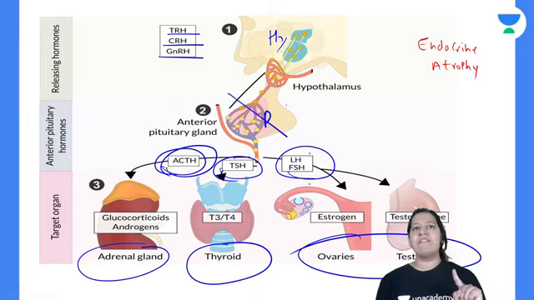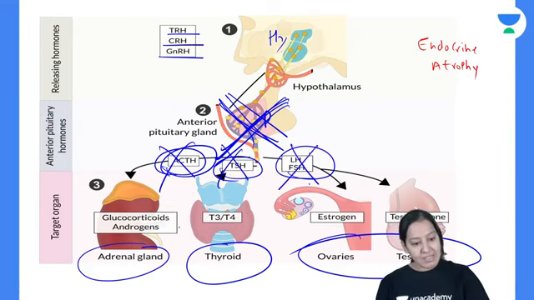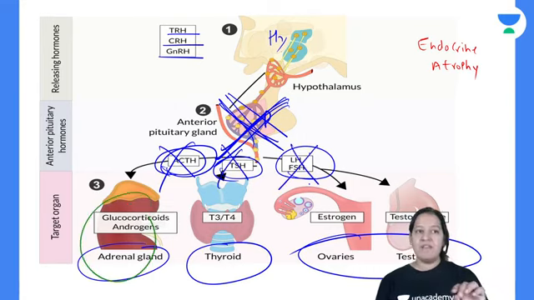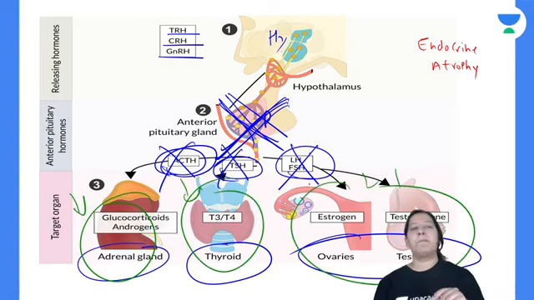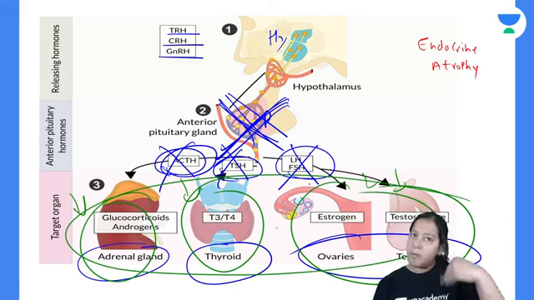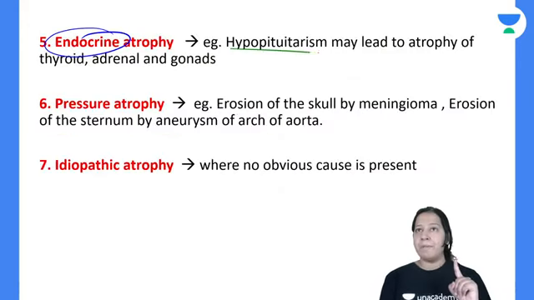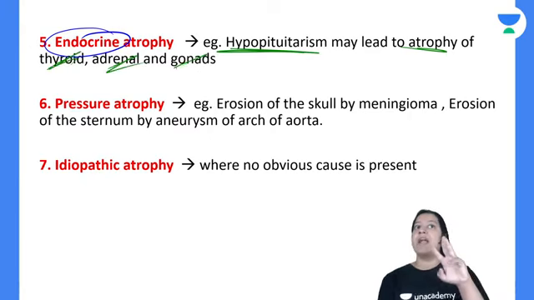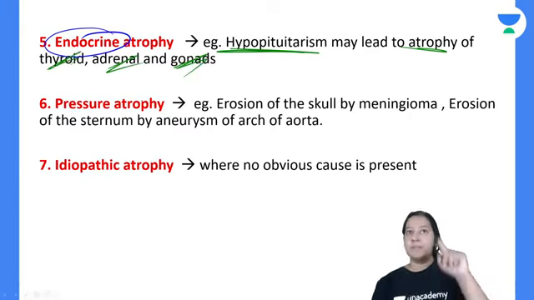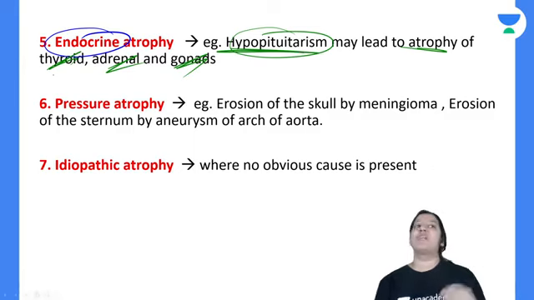If the person is having hypopituitarism, meaning pituitary damage, then these hormones will not be released, so the size of these organs is less. They will have a small adrenal, small thyroid, small gonads. The problem is not with these organs, the problem is with the pituitary. So hypopituitarism leads to atrophy of 3 organs: thyroid, adrenal, and gonads, ovaries or testes. That is known as endocrine atrophy.